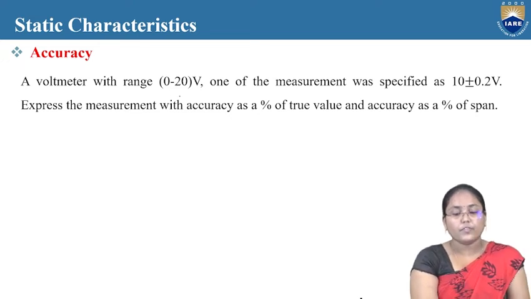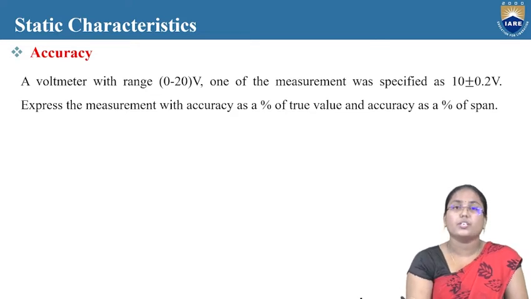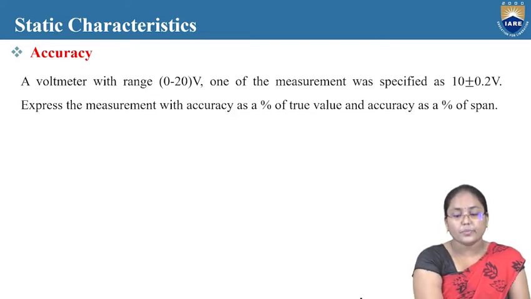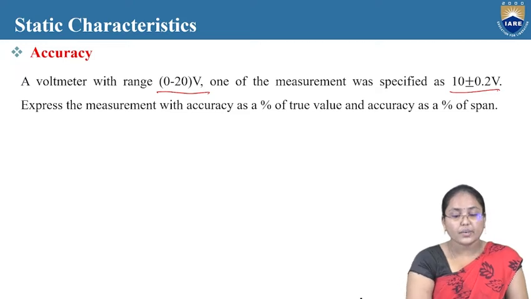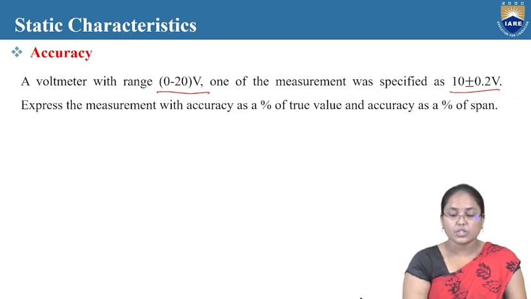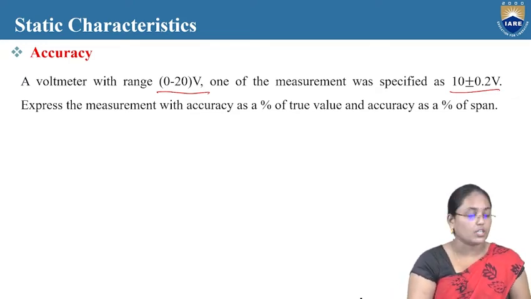Okay, so now we are going to have a circuitry or any measurement process where there is a voltmeter with a range of 0 to 20 volts. And one of the measurements was specified as 10 plus or minus 0.2 volts. Express a measurement with accuracy as a percentage of true value and accuracy as a percentage of span.